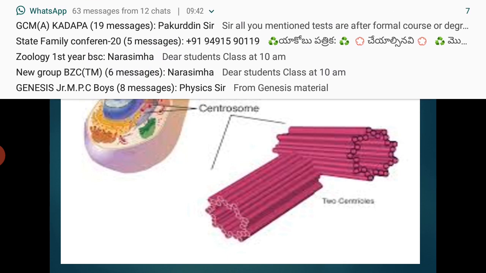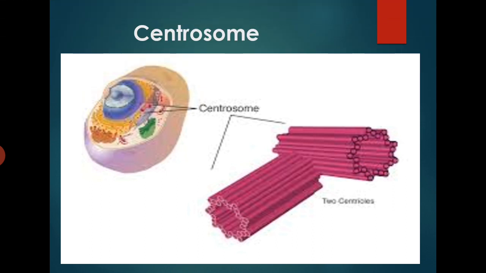The electron microscope shows that centrioles are cylindrical bodies and these are formed of 9 fibrillar units. Each fibrillar unit is formed of 3 microtubules. The centrioles play an important part during cell division. The centrosomes develop the mitotic spindle.